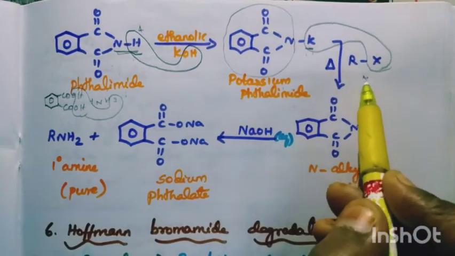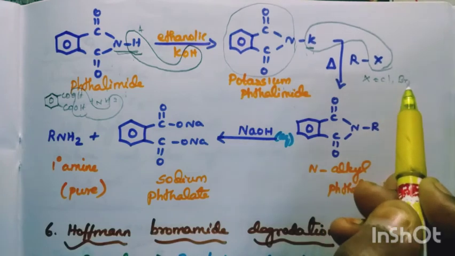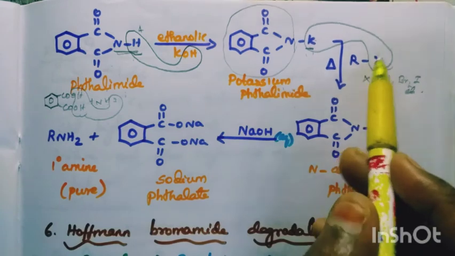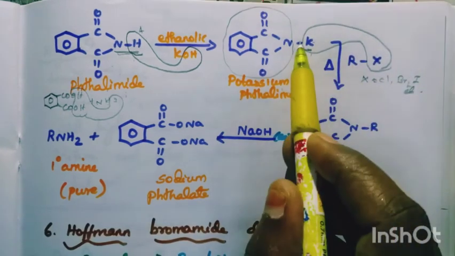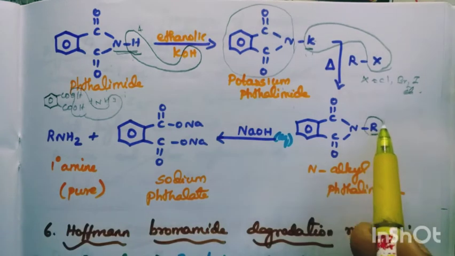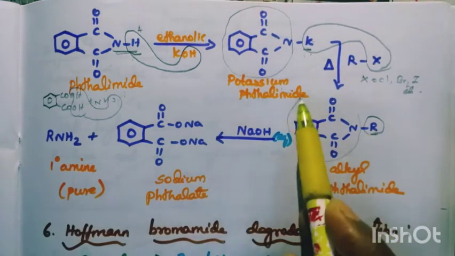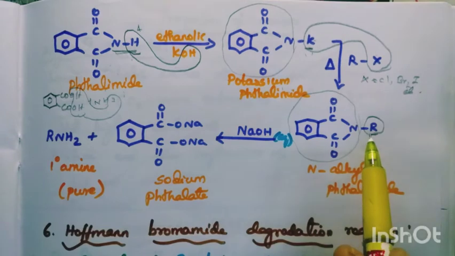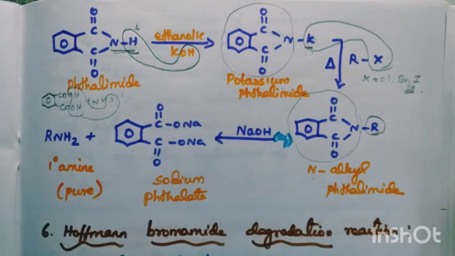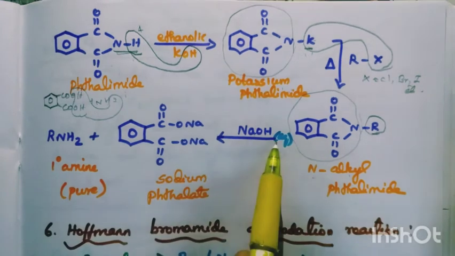KX, where X may be Cl, Br, I, etc. This KX goes out. What is the alkyl group attached to now? It is N-alkyl phthalimide. The alkyl group means you have to mention this as N. N-alkyl phthalimide, treated with NaOH, aqueous, in the presence of water.